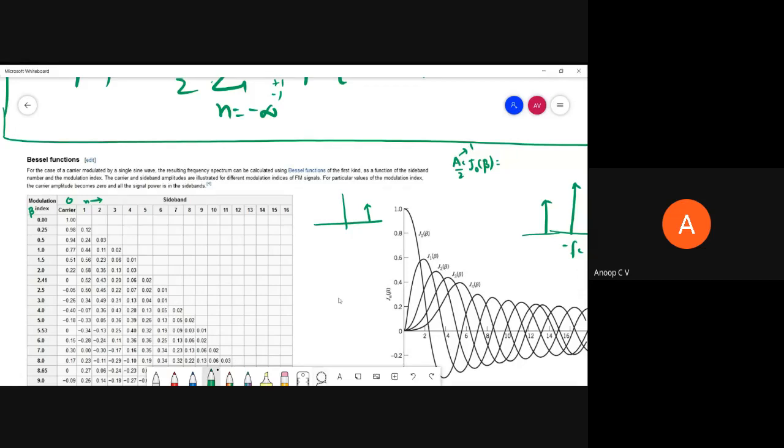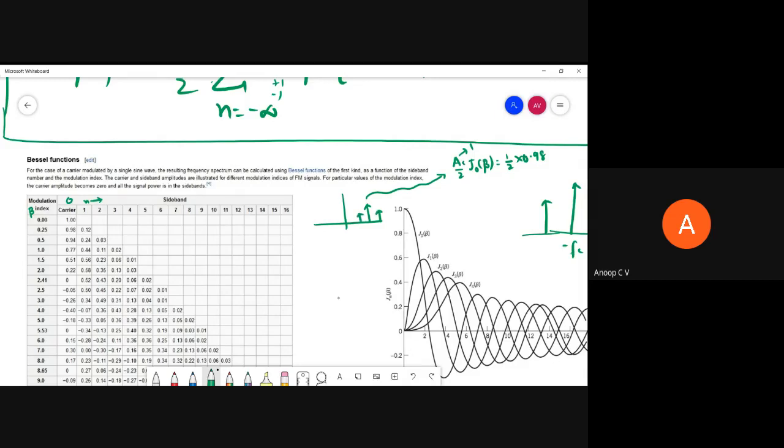Yeah, so the amplitude of the carrier, if Ac is equal to 1, will be 1 by 2 times 0.98. And for the first sideband, we'll have an upper sideband and a lower sideband.